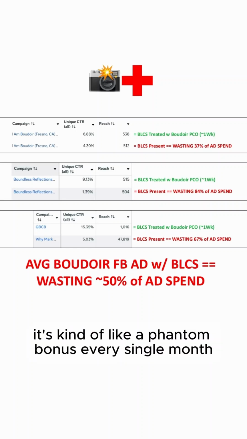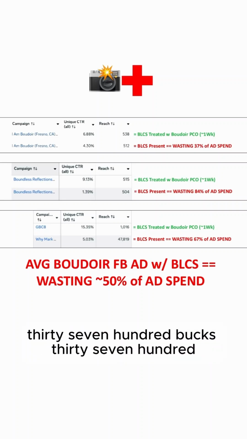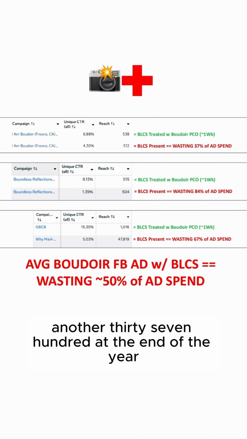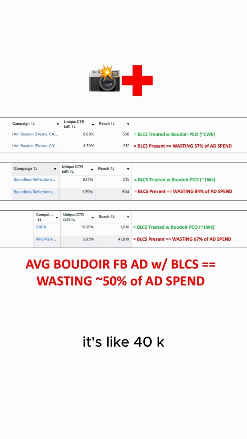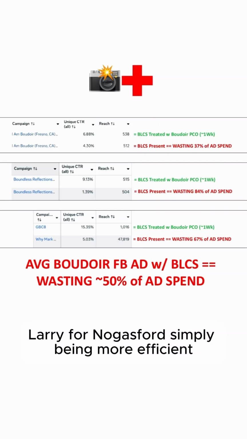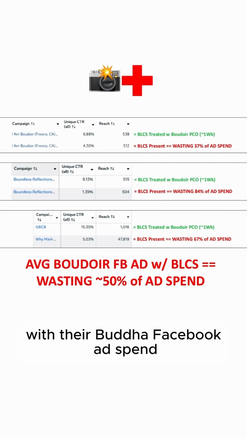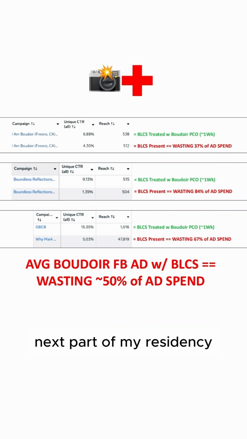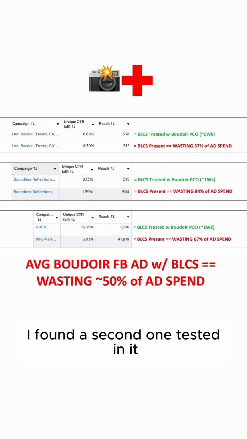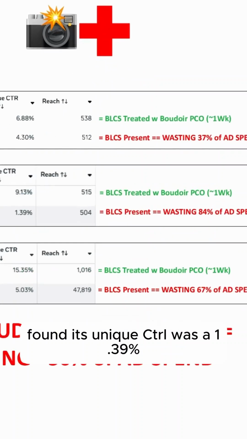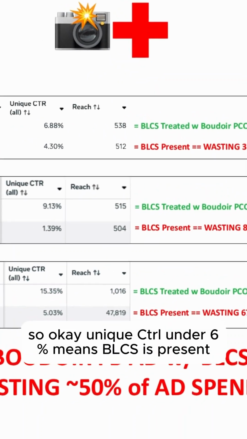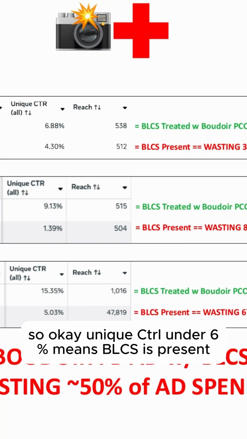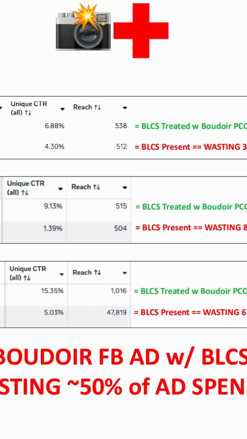It's kind of like a phantom bonus every single month. $3,700, $3,700, another $3,700. At the end of the year, it's like 40K, literally for no extra effort, simply by being more efficient with their Boudoir Facebook ad spend. Next, in my residency, I found a second one, tested it, and found its unique CTR all was 1.39%.